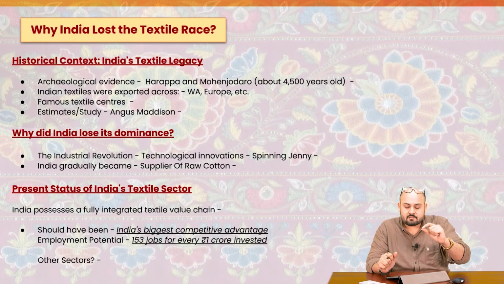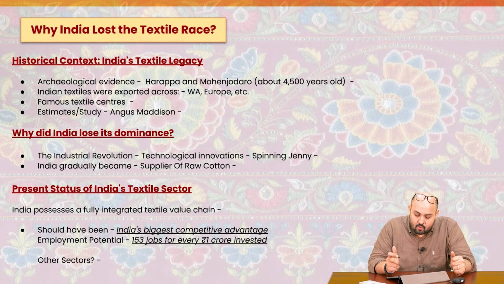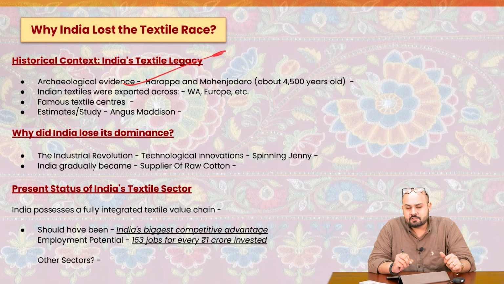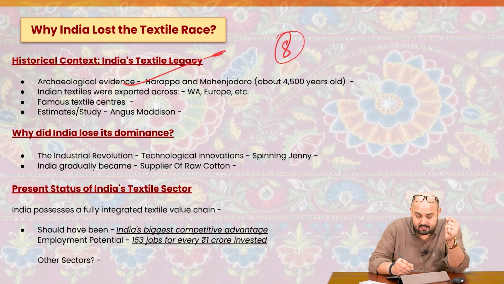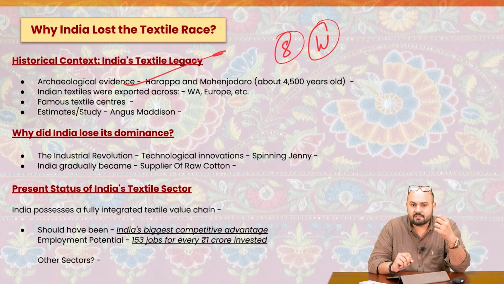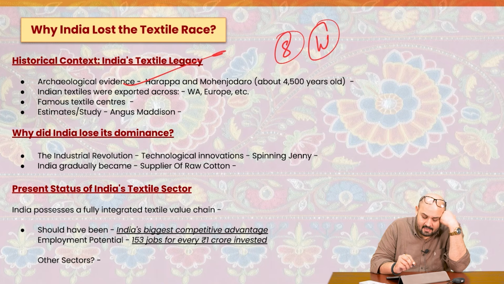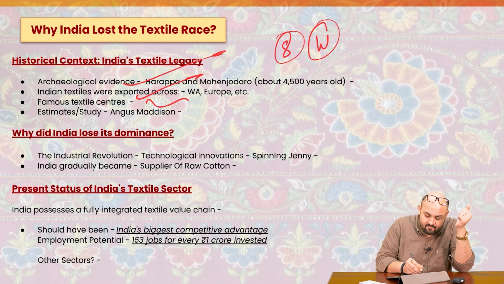Now, if we look into the historical context, the legacy of India's textile sector, we can go back almost 4,500 years, to Harappa and Mohenjo-daro, where many archaeological evidences, in terms of spindles and whorls, have been discovered. This talks about the expertise the ancient people had with respect to textiles. And Indian textiles were exported to various regions around the world: West Asia, Europe, different corners of Asia, right? And there were many famous textile centers.